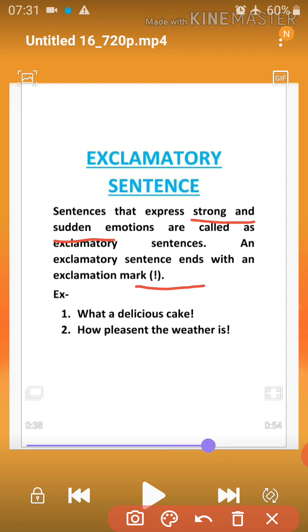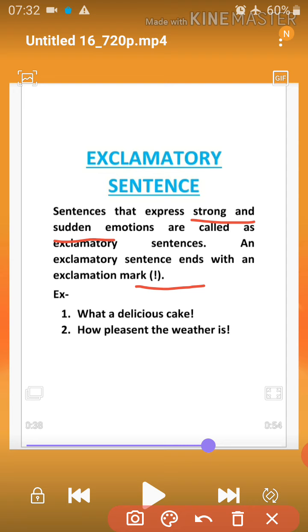So what is an exclamatory sentence? It is when we show our sudden and strong emotion, like if you have won a match. Suppose you are all playing a cricket match, and you have won. What will you say? You will say, hooray, we have won the match! This is a very strong emotion, and it came out suddenly from your mouth. So that is an exclamatory sentence. A sentence which we use to express our strong and sudden emotions is called an exclamatory sentence. It ends with an exclamation mark.